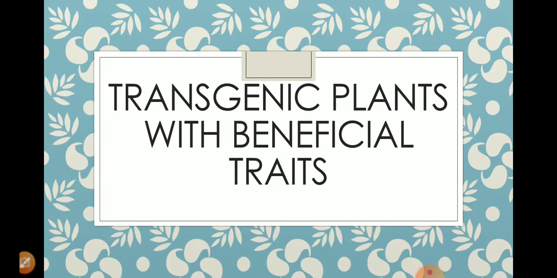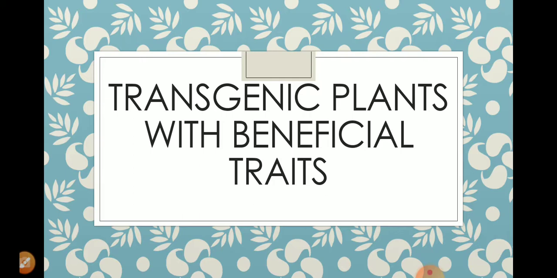That type of gene is first isolated from a wild species or from any other organism, and thereafter, with the help of genetic engineering, it is introduced into the crop plants. So transgenic plants are plants which have a foreign gene in them by the process of genetic engineering.